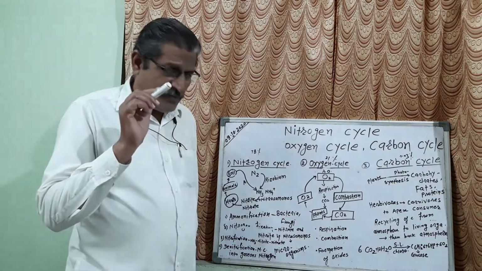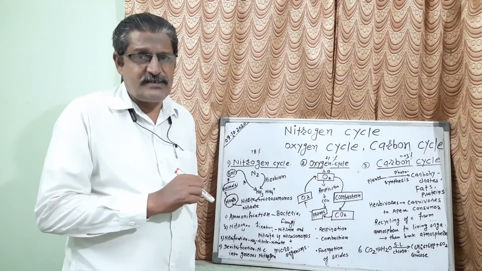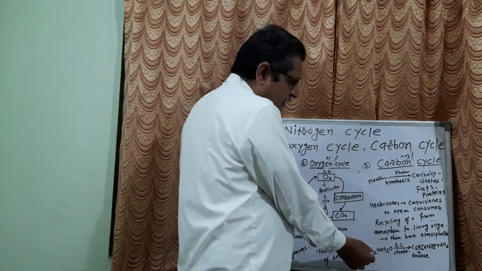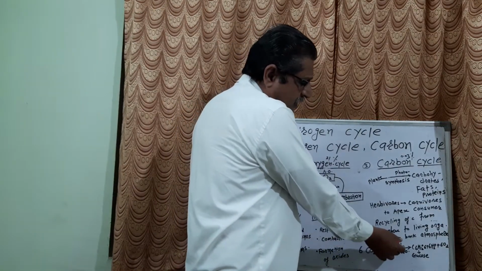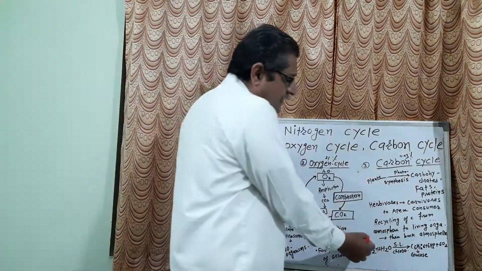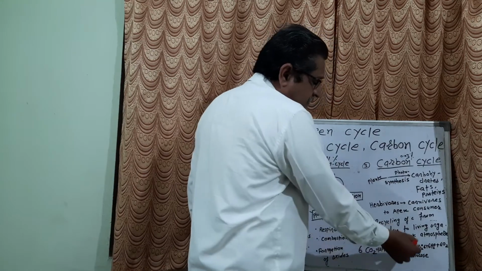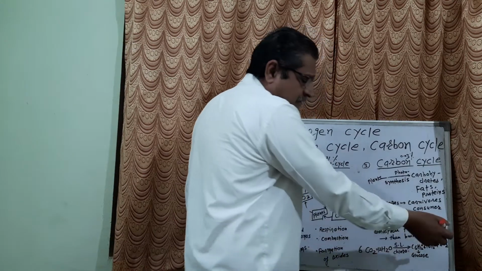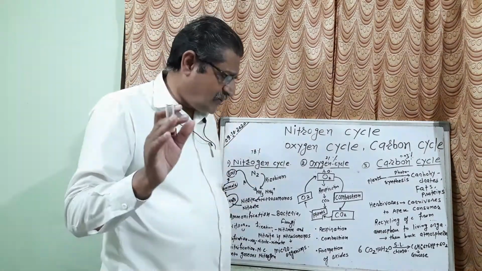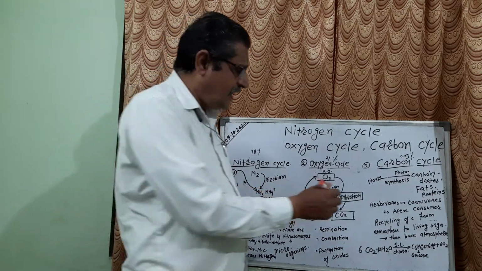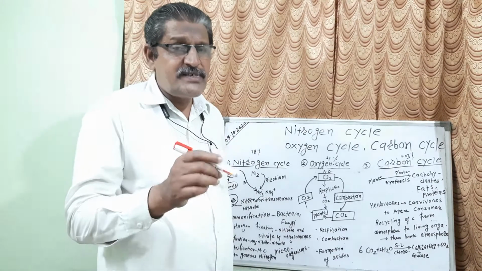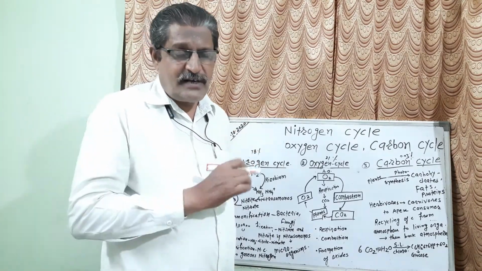Here 4 components are very necessary in photosynthesis. Students, listen carefully. Which are the 4 components? One is carbon dioxide, then water, the third is sunlight, and the fourth is chlorophyll. When these 4 components are present, photosynthesis will take place. If any one of the components is absent, photosynthesis will not take place. From this it is very clear that carbon dioxide is very necessary, and carbon dioxide is one of the agents of the carbon cycle.